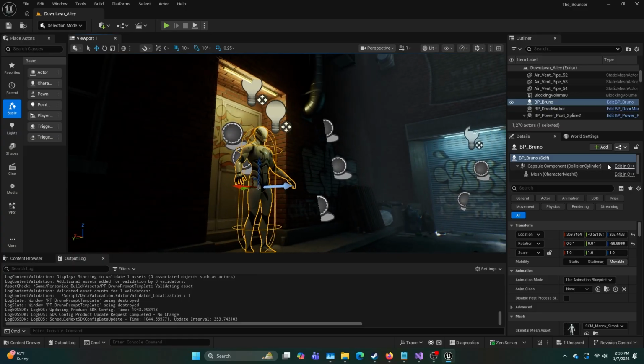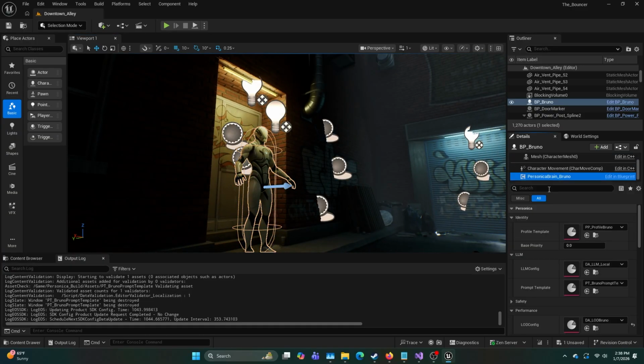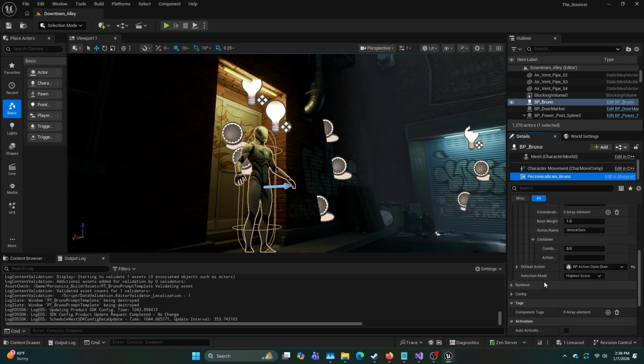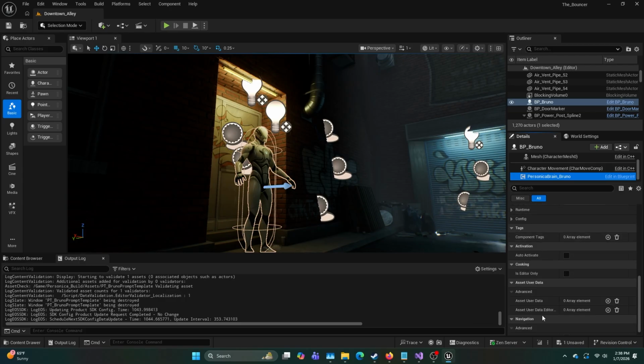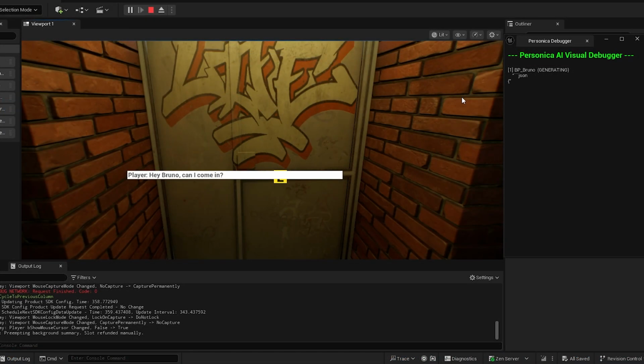The Personica system is built to maximize performance. Built-in LODs, request throttling, server authority, and handcrafted fallbacks are supported from day one, so if the AI fails, your game doesn't.